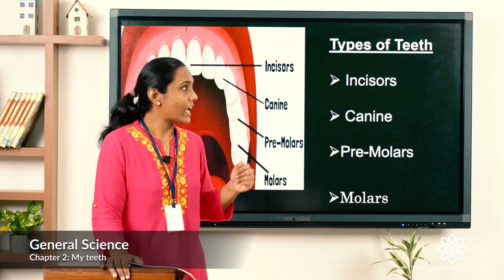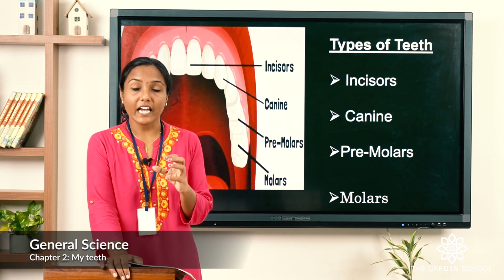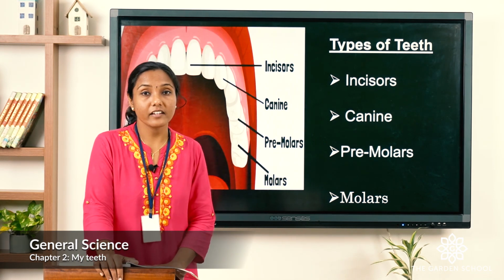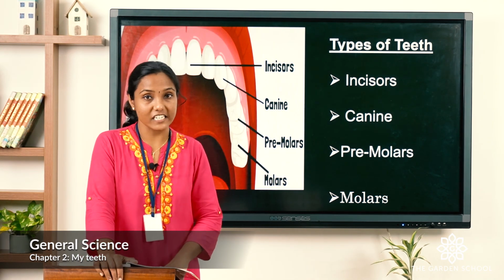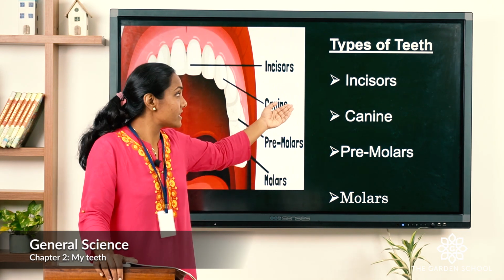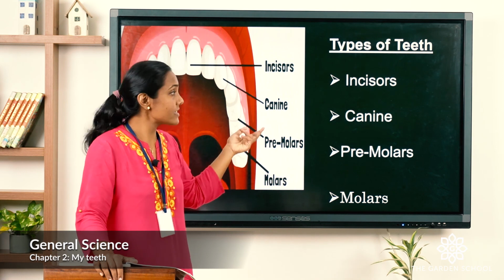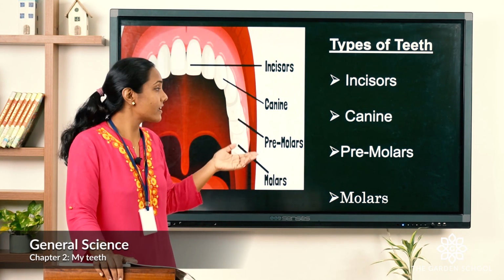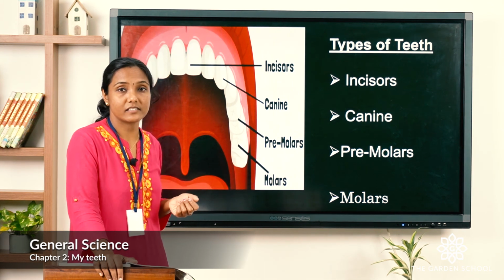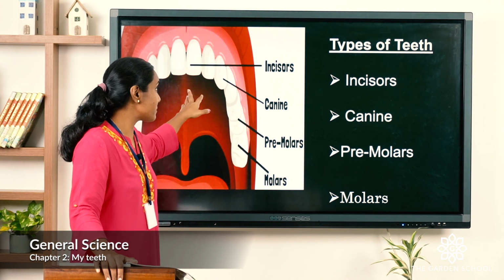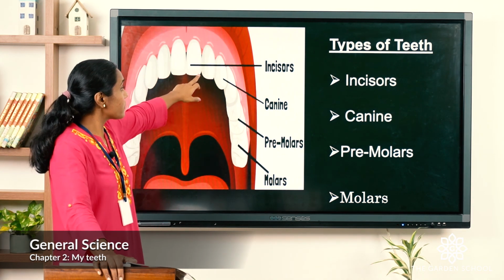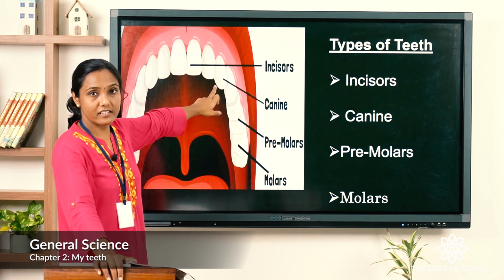So children, now let's look into the types of teeth. How many types of teeth do we have? We have 4 types of teeth, right? Here you can see the types of teeth: number 1 is incisors, 2 canines, 3 premolars, and the 4th one is molars. You can also see in this picture that the first 4 teeth are incisors.